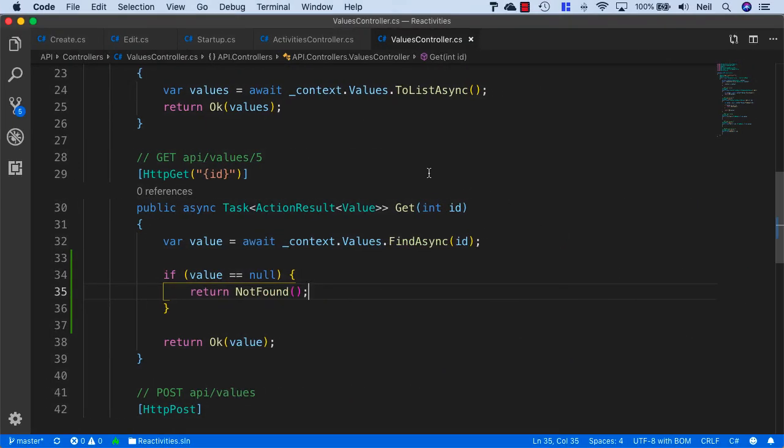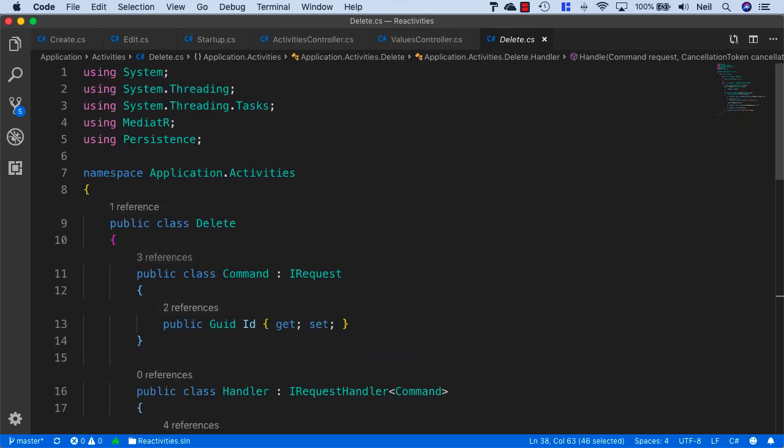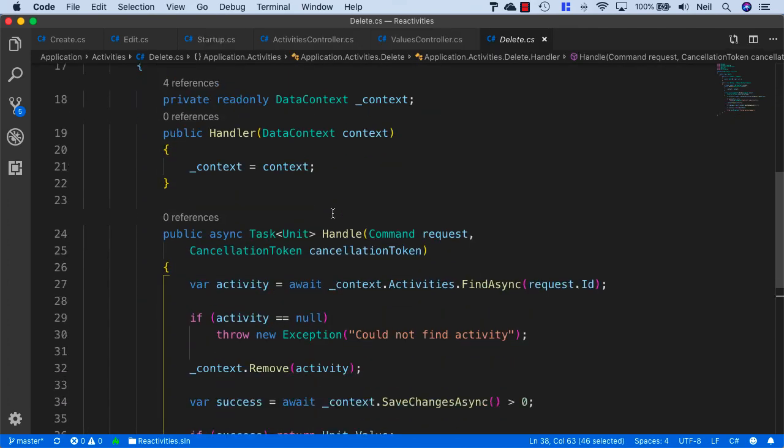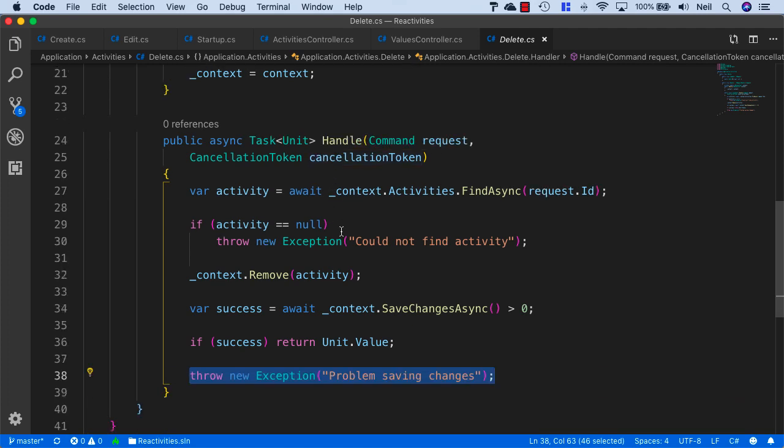Now the problem becomes in our application, let's say I go to the delete method, for instance, and supposing I wanted to delete something that didn't exist, what we're doing at the moment is we're throwing an exception. And the reason we're throwing an exception is because we simply don't have access to the API controller context, where we have access to the HTTP responses that we can send back from there. So when we're using this particular pattern of CQRS and mediator, we really need to make a choice about how we want to handle this kind of situation.